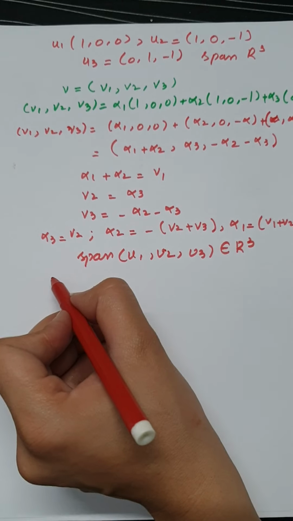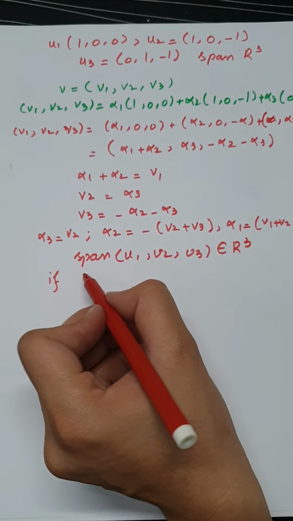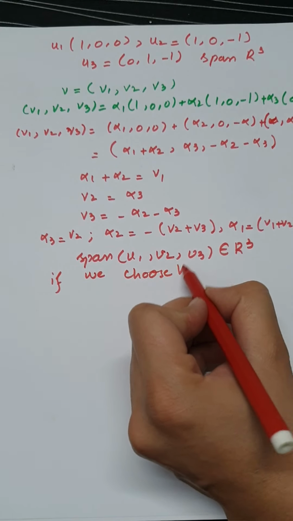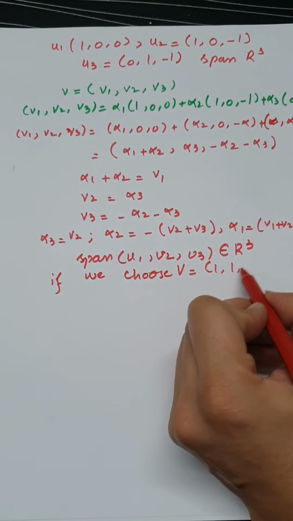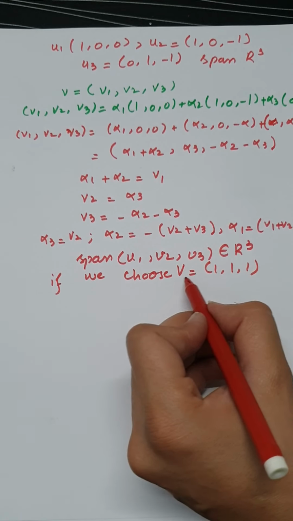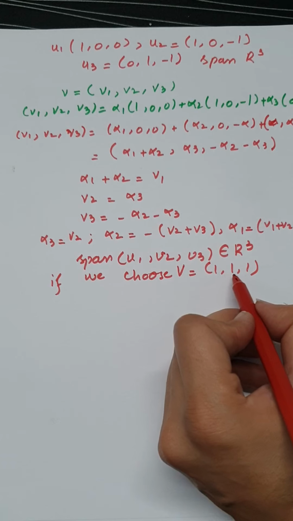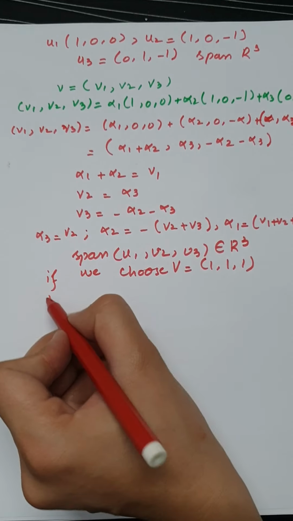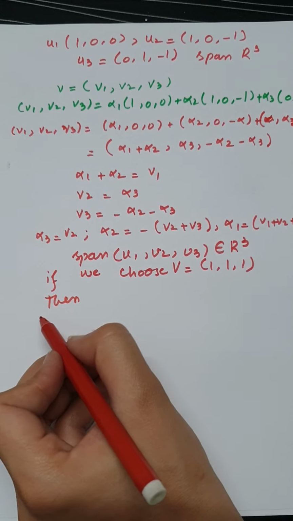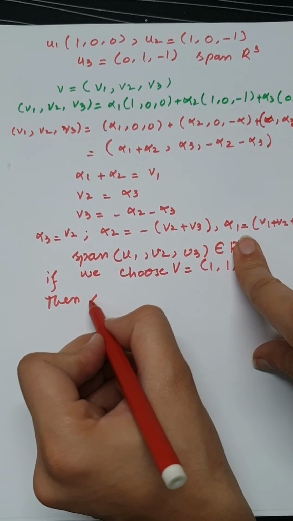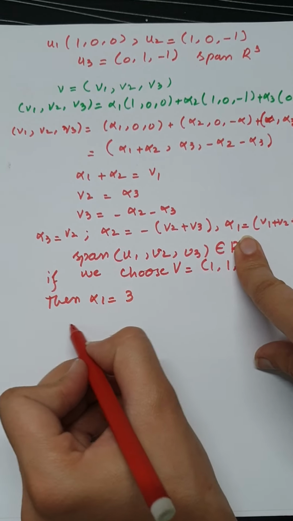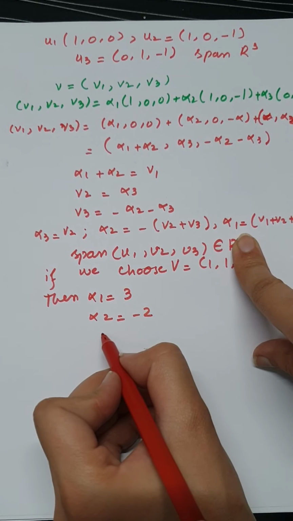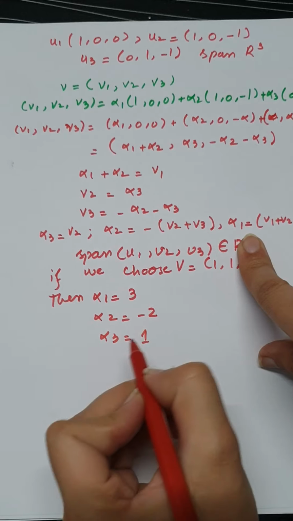So if we choose v equal to (1, 1, 1), it means if I want to generate the vector v that has components 1, 1, 1, then from the given solution we can say that alpha 1 should be equal to 3, alpha 2 should be equal to minus 2, and alpha 3 should be equal to 1.